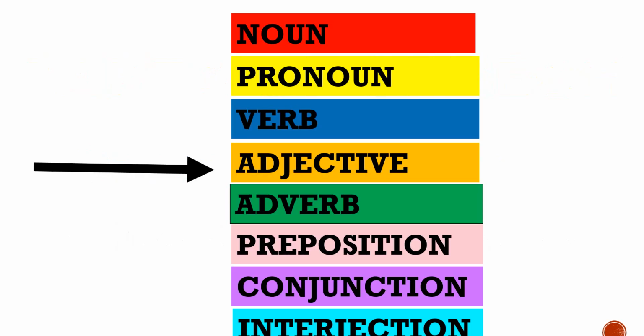Firstly, we will see how many parts of speech there are. There are 8 parts of speech: noun, pronoun, verb, adjective, adverb, preposition, conjunction and interjection. Now we will talk briefly about all the parts.